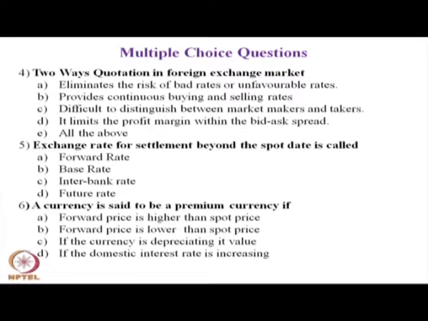Question number 6 for you is: a currency is said to be a premium currency if. The choices are for you: A, forward price is higher than the spot price. B, forward price is lower than the spot price. C, if the currency is depreciating its value. D, if the domestic interest rate is increasing. Mark the answer, keep it with you.